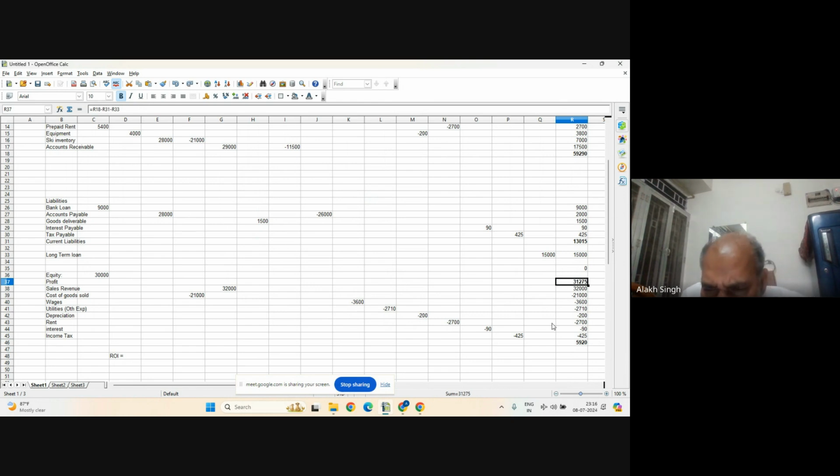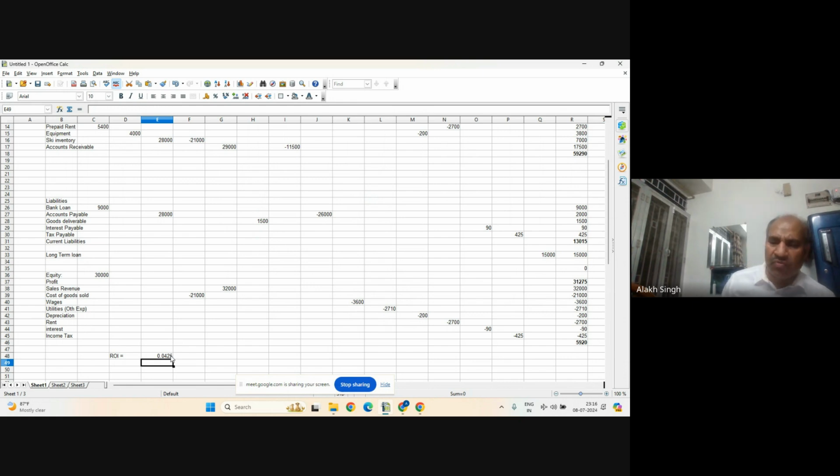Control Z. Yeah. Now, our ROI is equal to this divided by this, and minus 1 I will have to do, but not necessarily. We can do it like this, and this minus 1. So 0.0425 means 4.25% over a quarter.